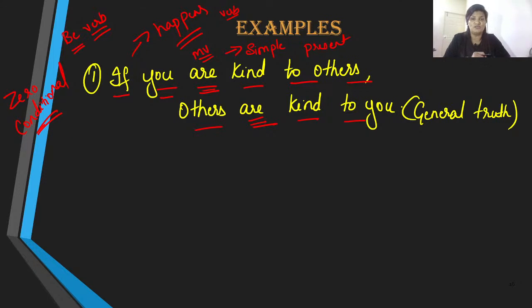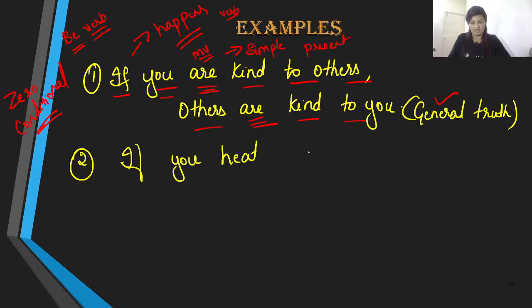So zero conditionals speak about things like general truth, number one. And proceeding, let me give you other examples. Supposing I say, if you heat ice, it melts. Now, what do you think this statement is?